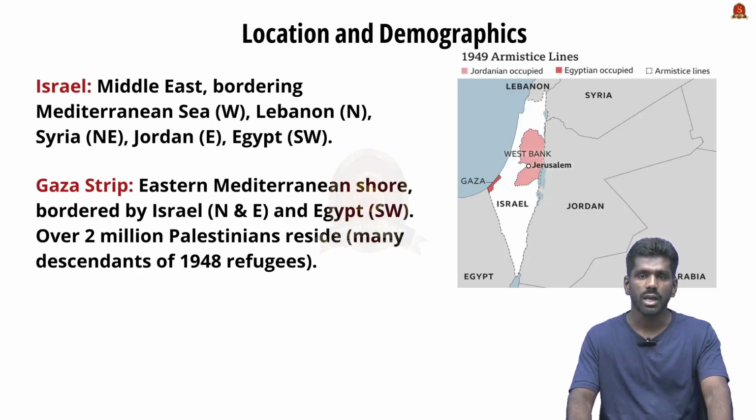The Gaza Strip is a narrow coastal area which is located on the eastern shore of the Mediterranean Sea. It is also bordered by Israel to the north and to the east and Egypt to the southwest. So this is the Gaza Strip where the ongoing problem between Israel and Palestine is happening. Over 2 million people live in Gaza, and most of them are Palestinians who are displaced due to the conflict with Israel.